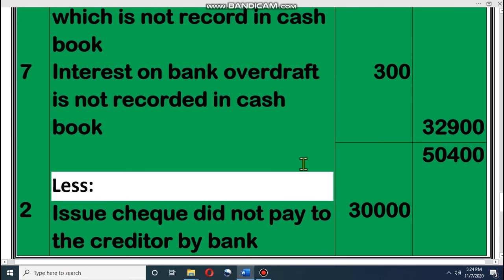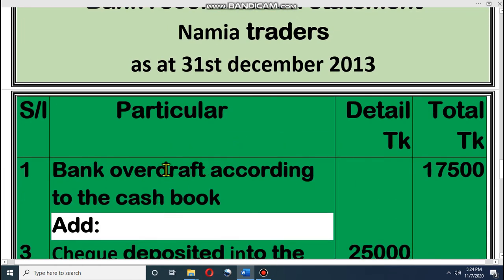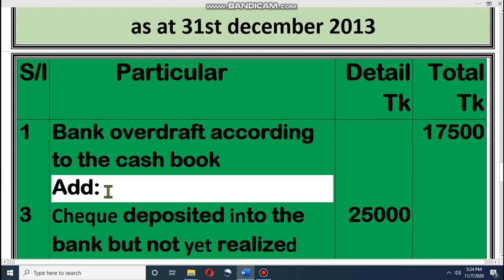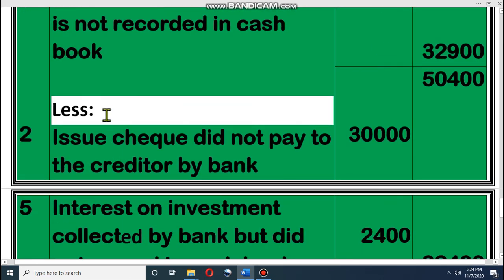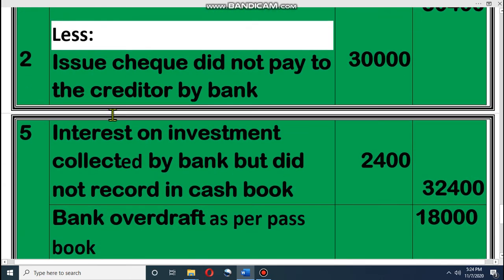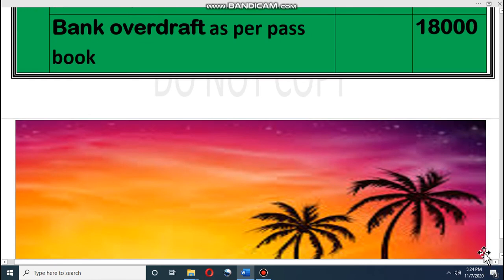Dear student, if you keep just two formulas in mind, we are doing this bank reconciliation by starting with bank overdraft according to the cash book. That means if we start with bank overdraft as per cash book, then what we have to do? If any party makes a debit, we have to add. If any party makes a credit, we have to subtract it. It will be less. So the balance is this. I hope all of you understand.